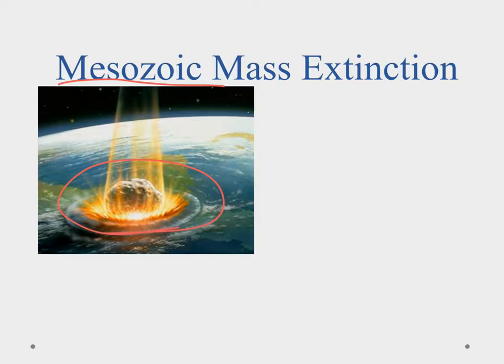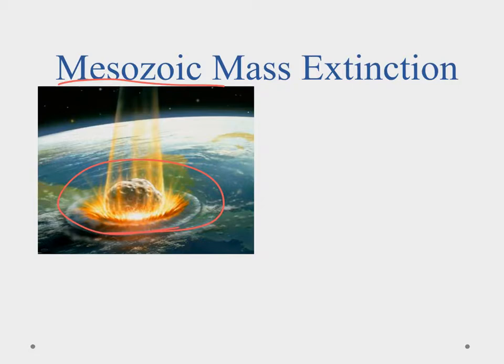This impact would have jolted the Earth and thrown up a lot of dust, which would have probably stuck in the atmosphere for a while. The problem is, if you put that dust in our atmosphere, then suddenly the plants aren't able to photosynthesize. The plants start to die. When the plants die, the plant eaters start to die, and then the meat eaters start to die because of lack of food. So you can see how this is just a chain of events.